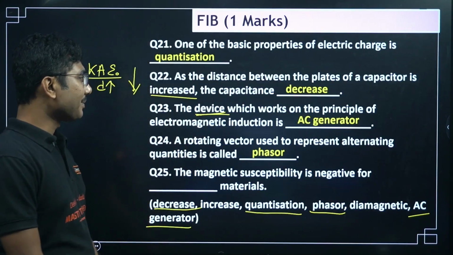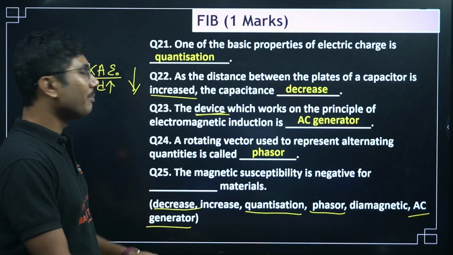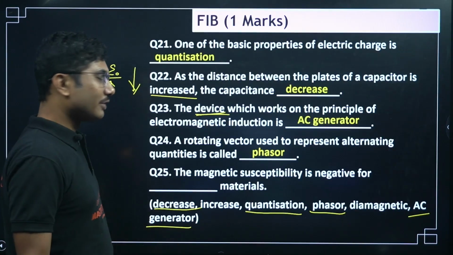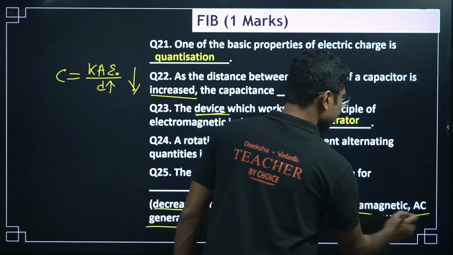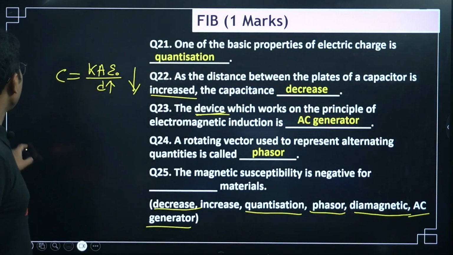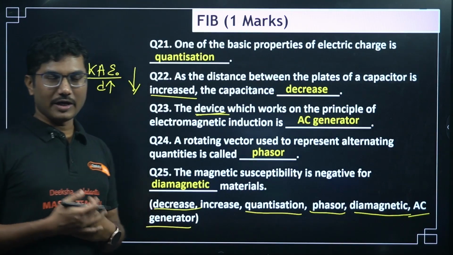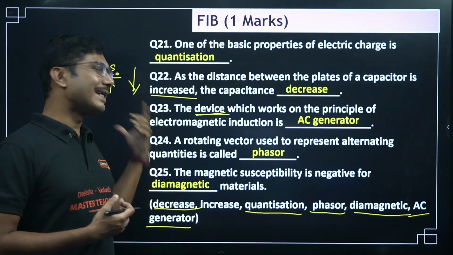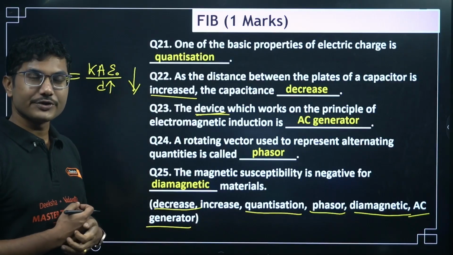The magnetic susceptibility is negative for dash materials. So here we are talking about magnetic materials. There are three types of material, and in the options only one magnetic material is mentioned, that is diamagnetic. So we will close our eyes and simply put diamagnetic. Even if we don't know if it is negative or positive, just by checking the options we can answer it.